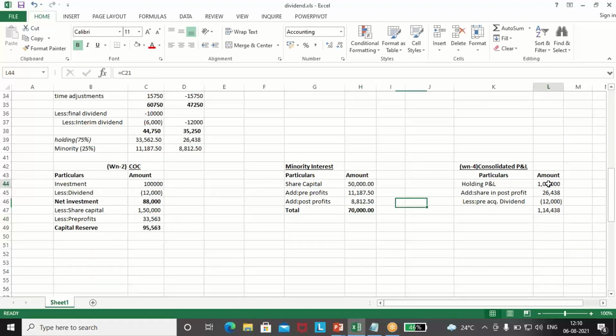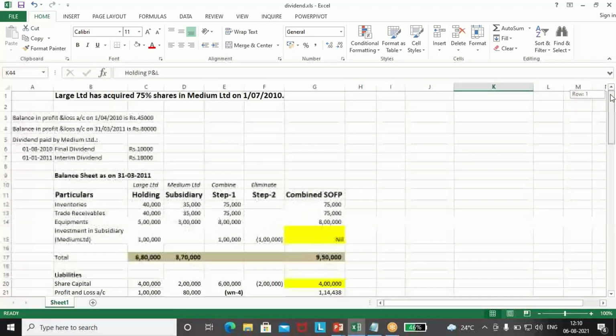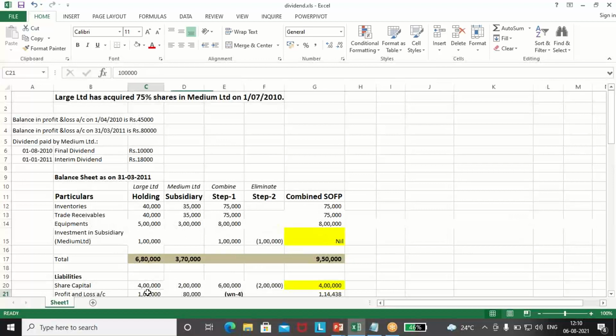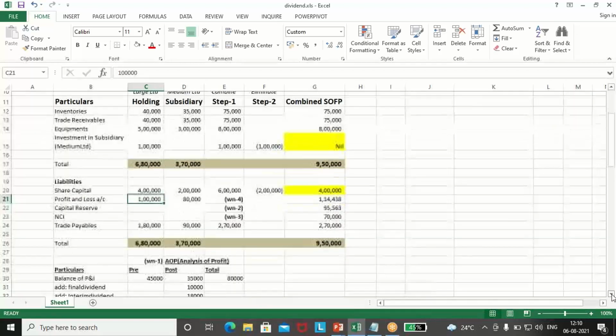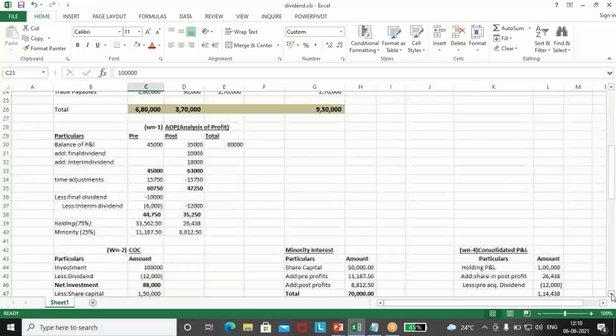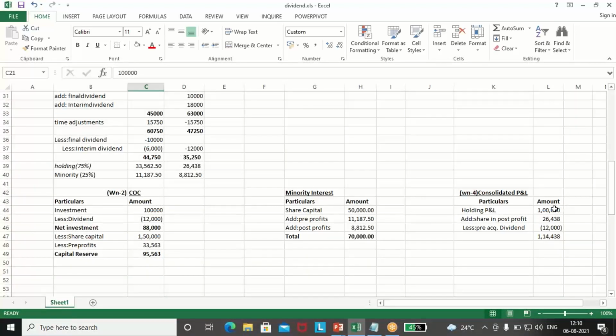Okay, now we'll calculate the consolidated PNL. That means of the holding company PNL. The holding PNL was 1 lakh. It was given in the balance sheet. PNL is 1 lakh. Holding company PNL is 1 lakh. Now what we'll do, we'll not take that profit which is given, 80,000, in the balance sheet. We'll add the profit which we have calculated, 26,438. Post profits will be added here. Holding company's share in profit is 26,438.